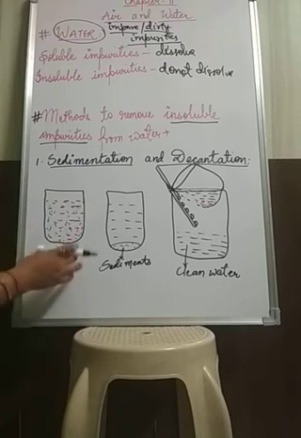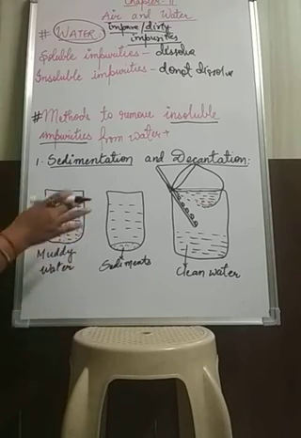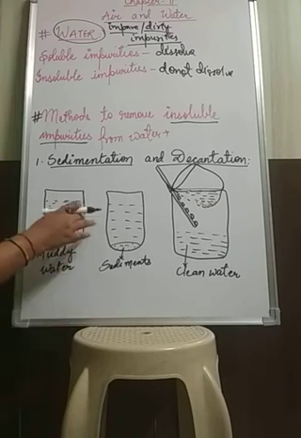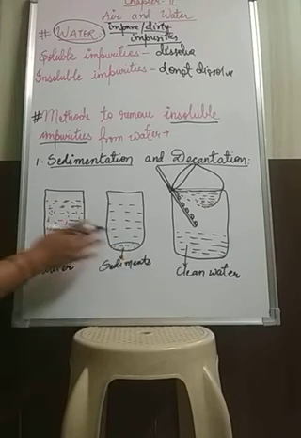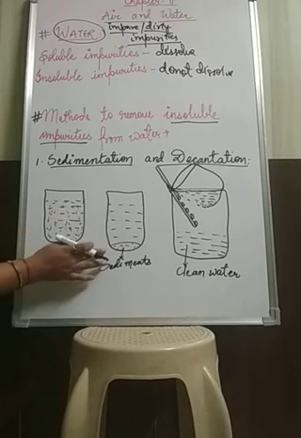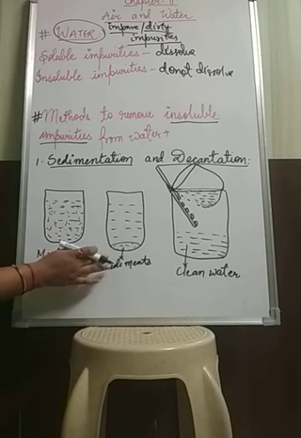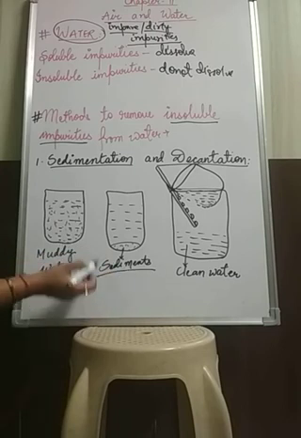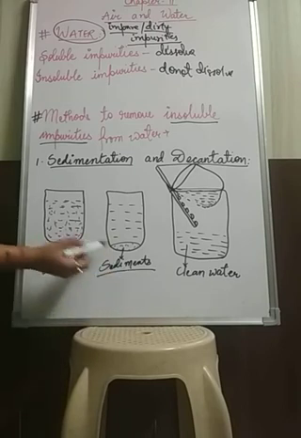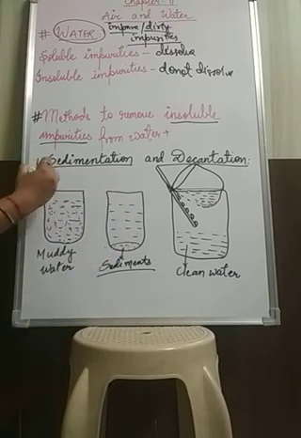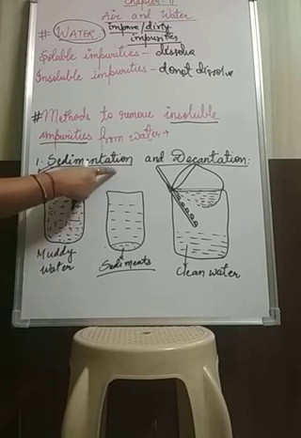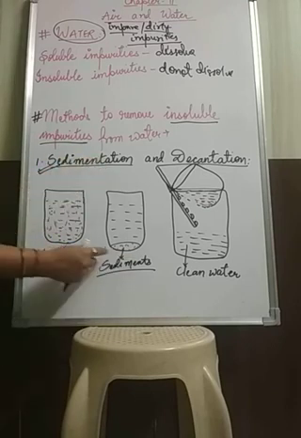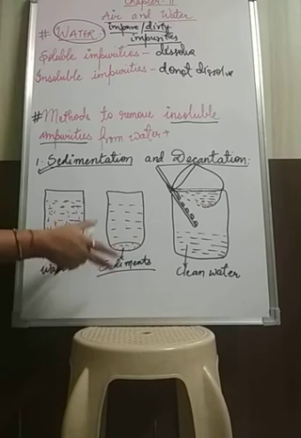So the muddy water will remain undisturbed for some time, and after some time we will see that the impurities get settled down at the bottom of the beaker. These insoluble impurities which get settled down are known as sediments, and on that basis this process is named sedimentation, because the insoluble impurities settle at the bottom of the beaker.